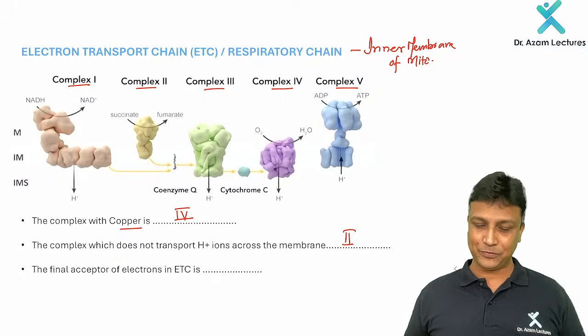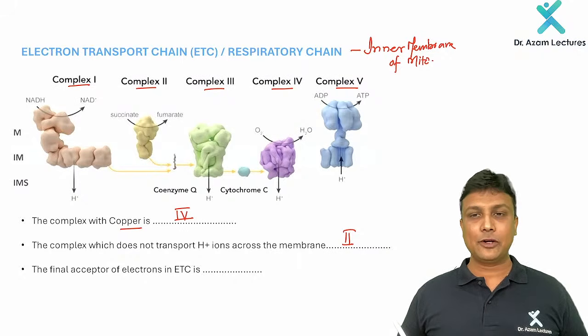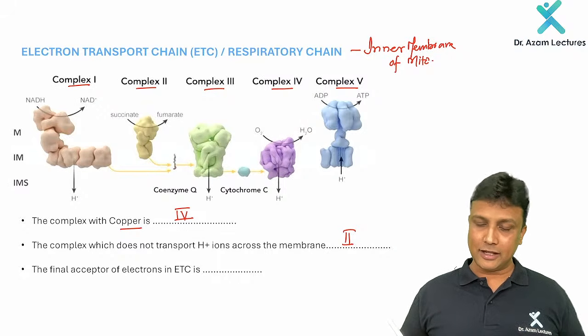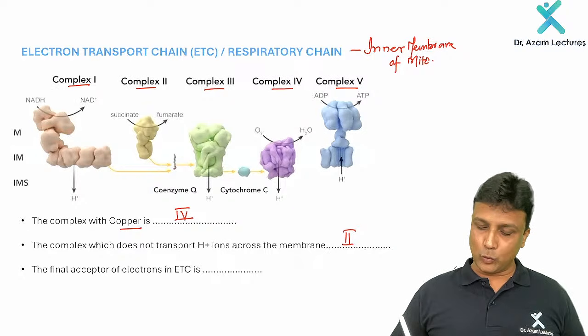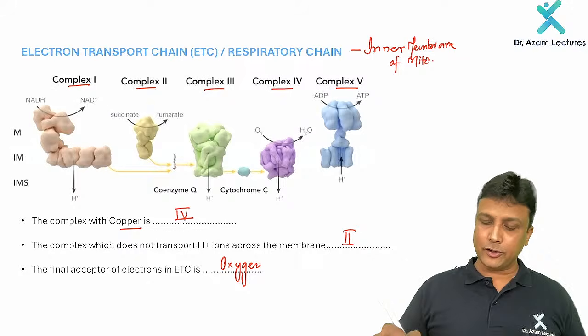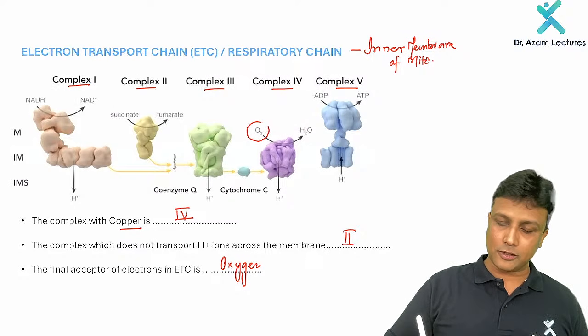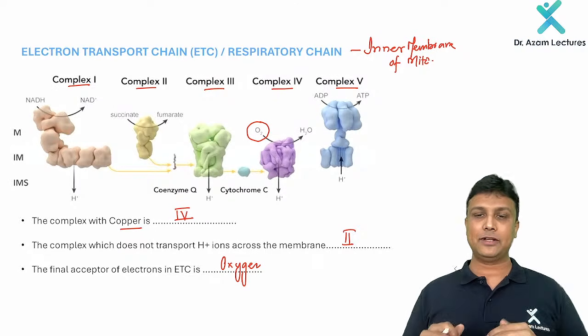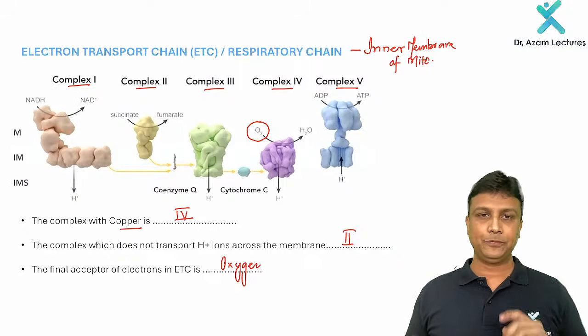Please remember that one. Then the final acceptor of electrons in the electron transport chain is oxygen, my dear friends. On complex number 4, oxygen is the one which finally accepts the hydrogen to form water.